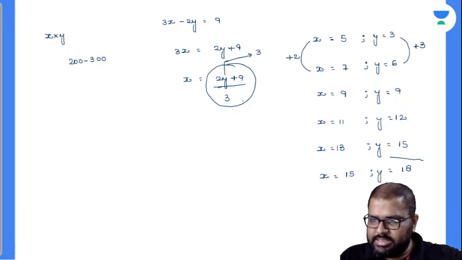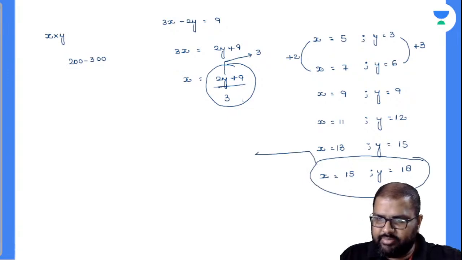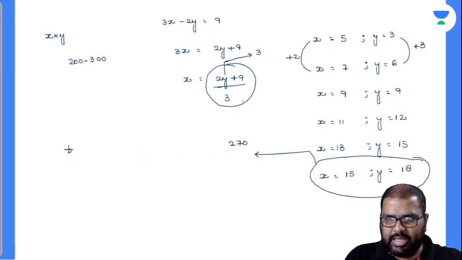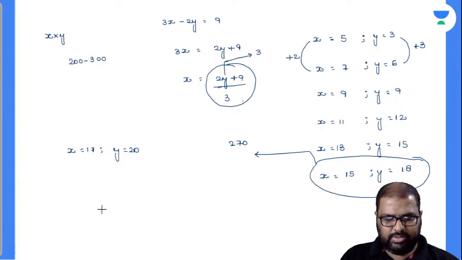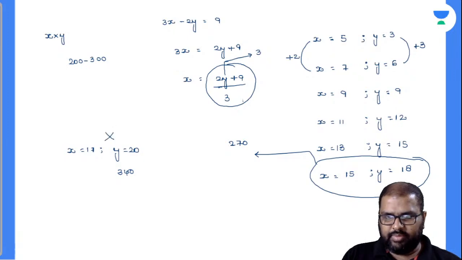Now see here, this is x is equal to 15, y is equal to 18. Your answer value is 270. Let's check the next value also. X is equal to 17, y is equal to 20. It is going more than 300 here. Am I right or wrong? 20 into 17, everybody knows, 340. Now your answer has to be between 200 to 300. This will not work out.